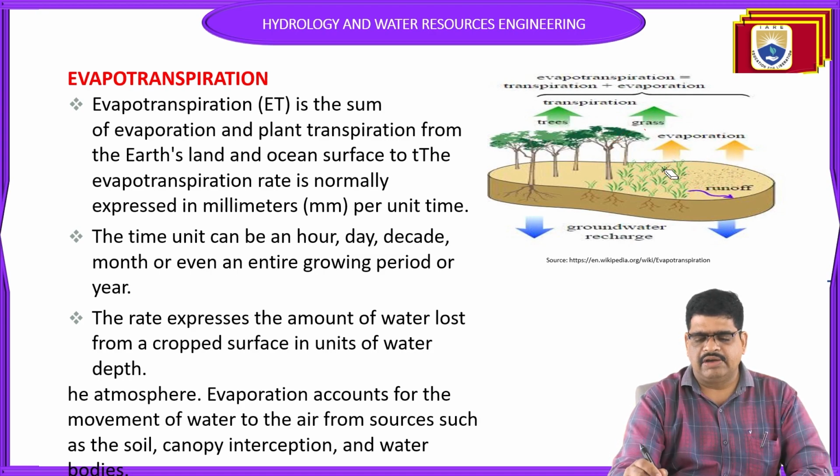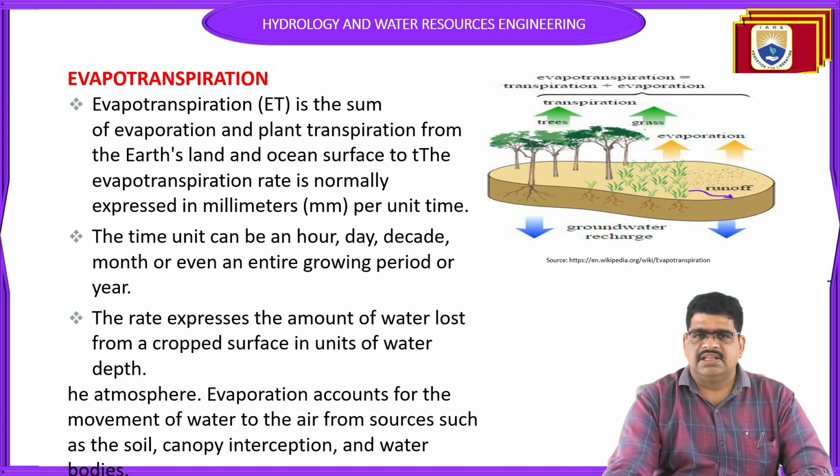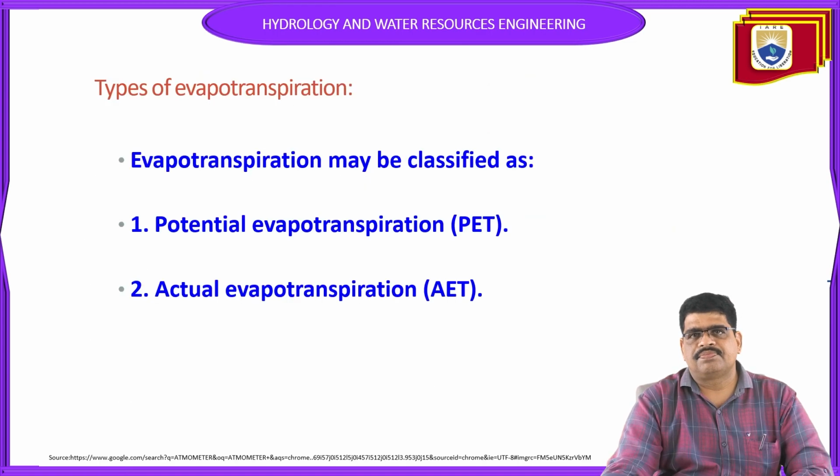So evaporation from the ground as well as evaporation from the leaves, the total area, is evapotranspiration. In any hydrological calculations, precipitation, evaporation, transpiration and evapotranspiration, these three are very important factors in the calculation of precipitation.